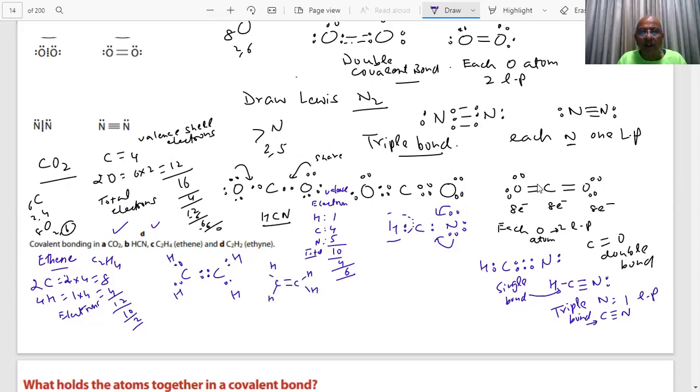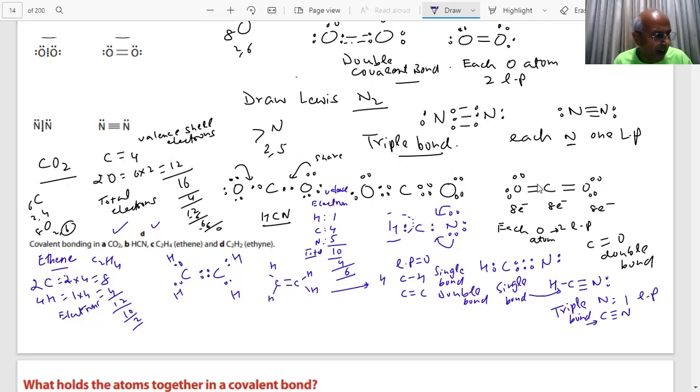How many single bonds? 4 C-H single bonds, and carbon-carbon double bond. Do you see any lone pair here? In this case, lone pair is 0. Got it?